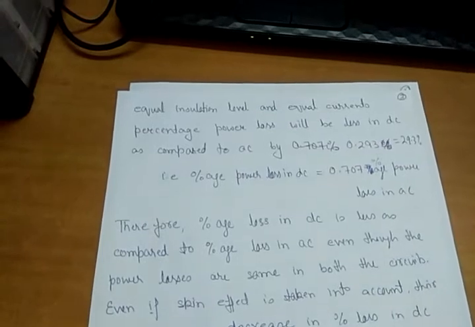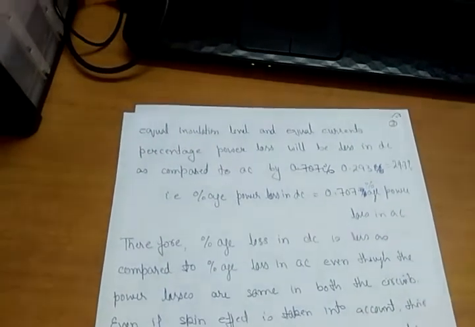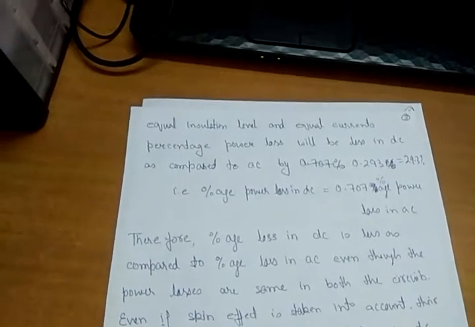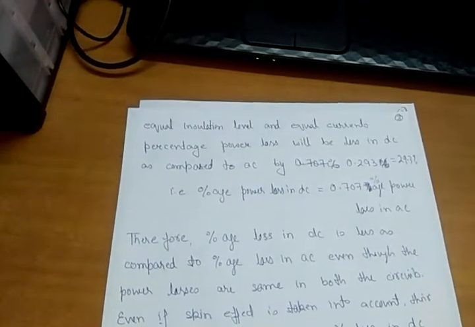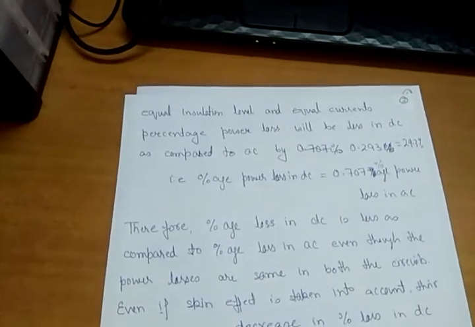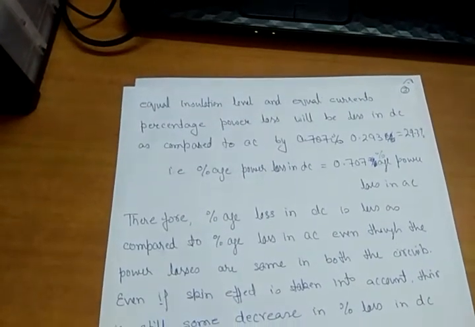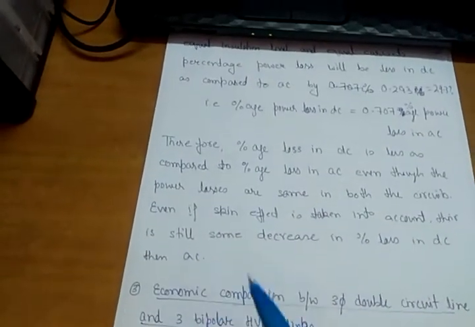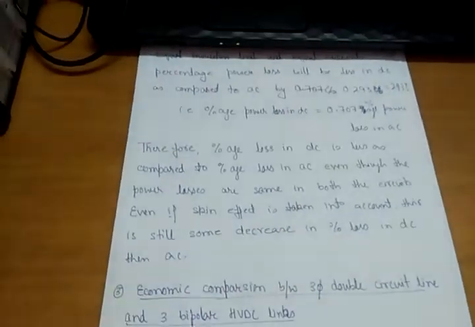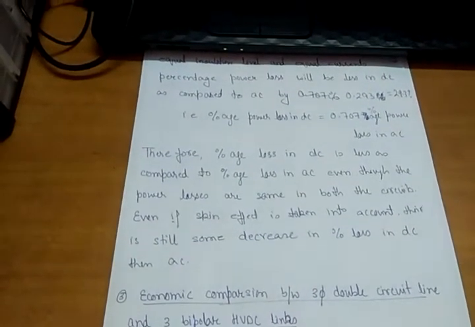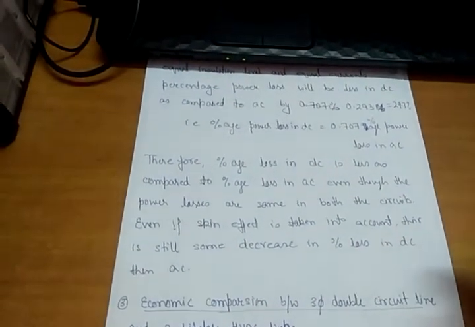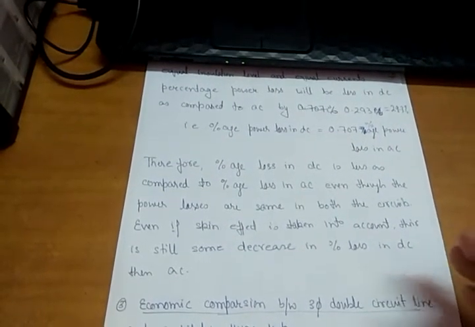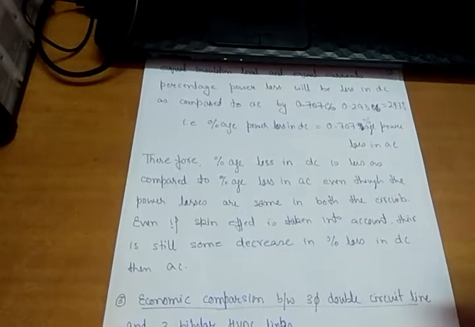Though we have ignored the skin effect which takes place in AC. If skin effect is taken into consideration, there will be some additional losses, so there is still a decrease in percentage loss in DC compared to AC. Means in AC there will be slightly more loss because of the skin effect. Got it? Power losses are the same, but percentage power loss is less in DC, because in DC more power is transferred as compared to AC.